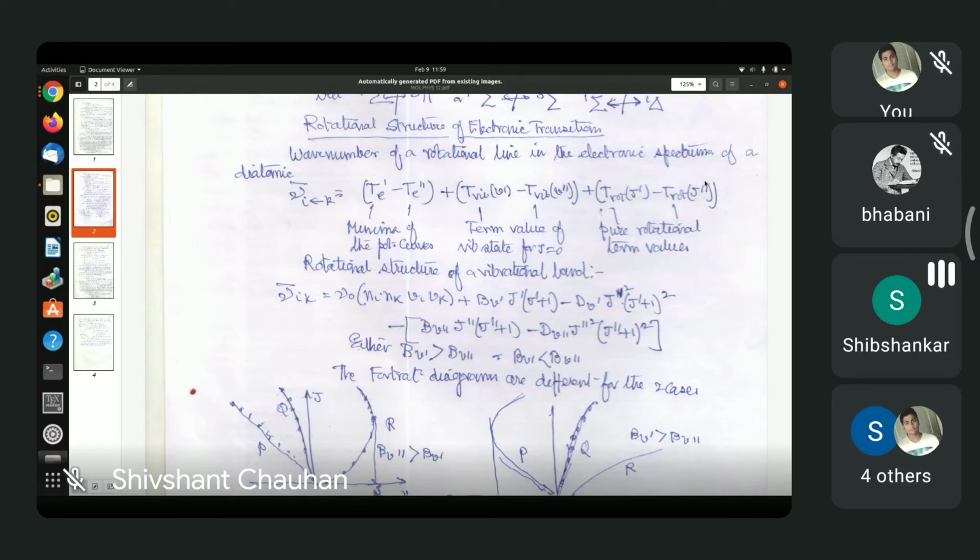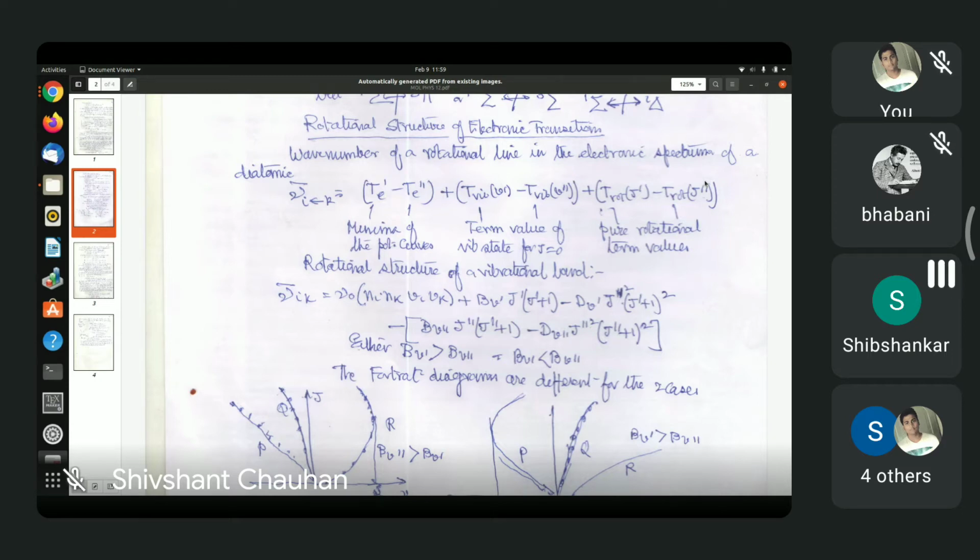Nu naught is the change in electronic energy in the absence of change in J. Well, Vi and Vk occur here. So Ni and Nk are the electronic indices, Vi and Vk are the vibration indices. So for a particular vibrational transition, in the absence of rotational transitions, the line we get is nu zero, right? Okay, now I understand.